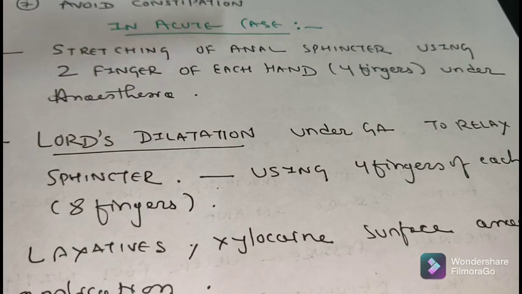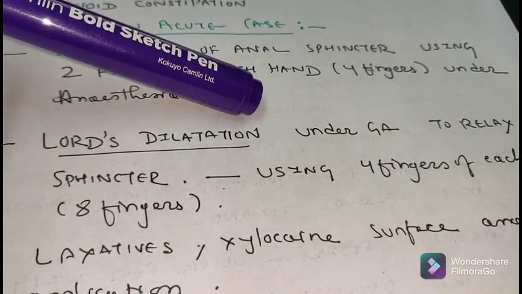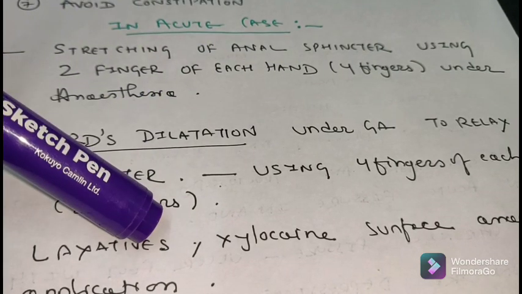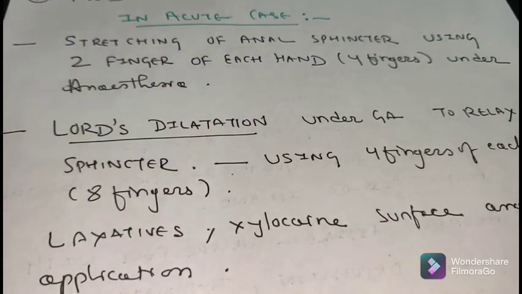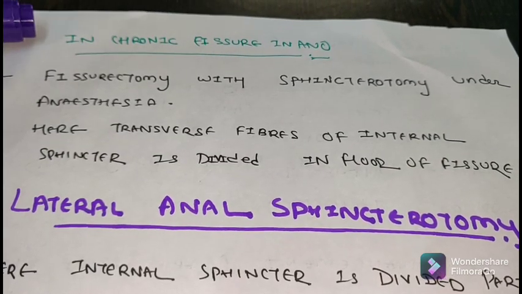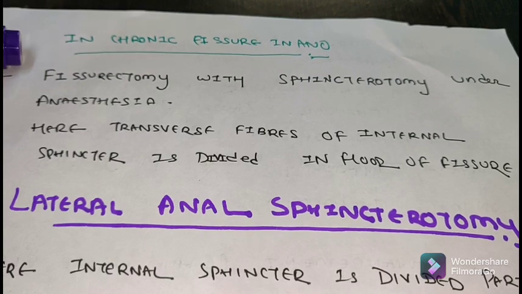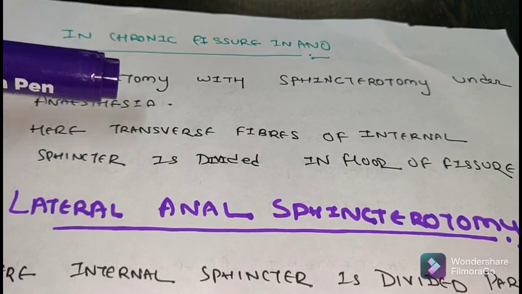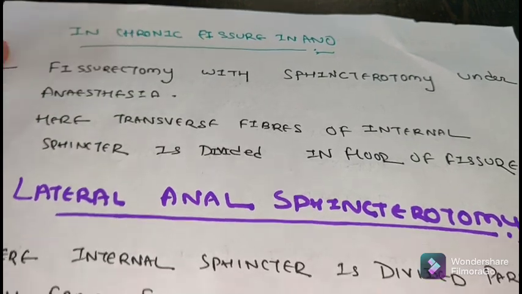In Lord's dilatation under GA to relax the sphincter, using 4 fingers of each hand, that is 8 fingers, laxative, lignocaine surface anesthesia application. In chronic fissure in ano, fissurectomy with sphincterotomy under anesthesia is done. Here, transverse fibers of internal sphincter is divided in the floor of the fissure.